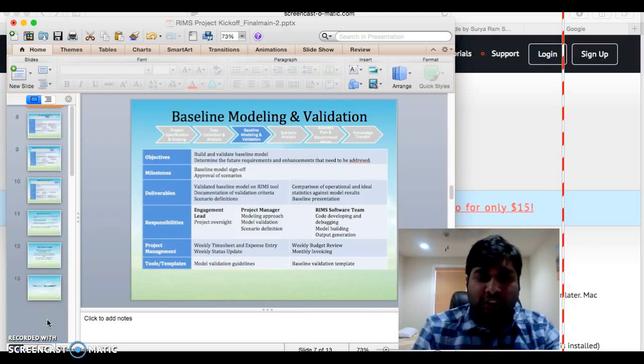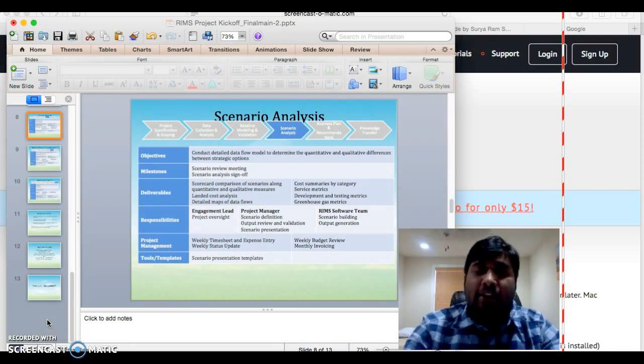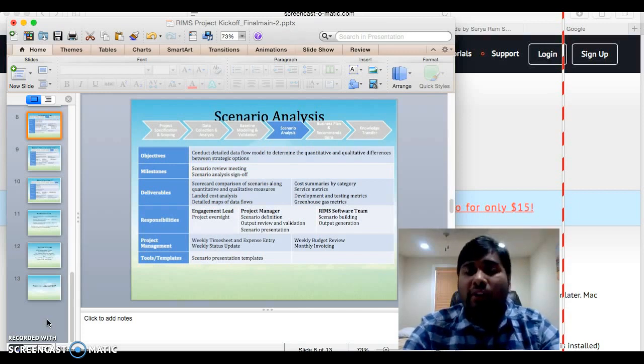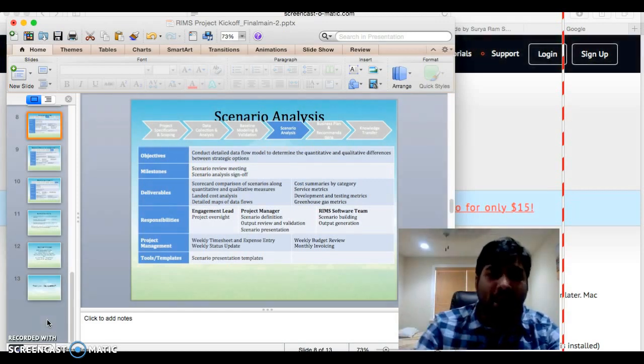So the next phase that we are going into is the scenario analysis. This scenario analysis determines the quantitative and qualitative difference between the strategic options. We do have the scenario review meeting and scenario analysis sign off. After finishing the project, it is my responsibility to sign off, saying that whatever the project had to be done has been done.